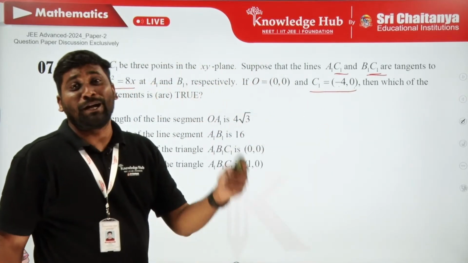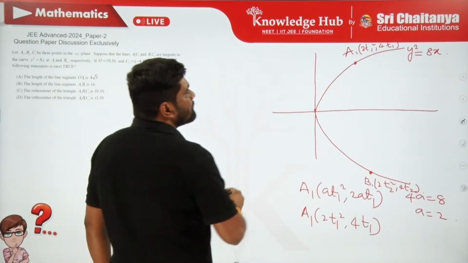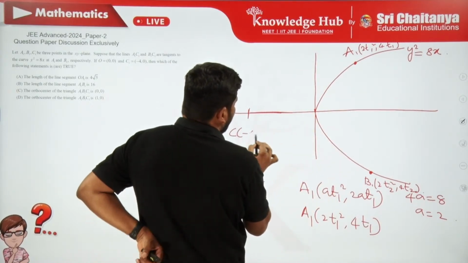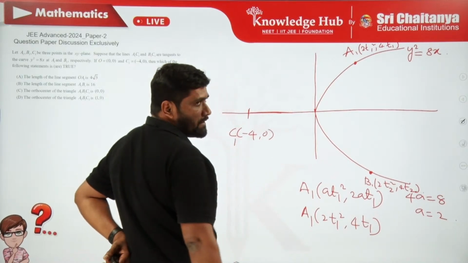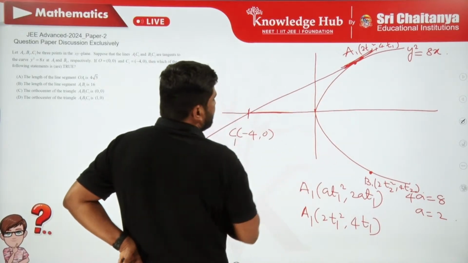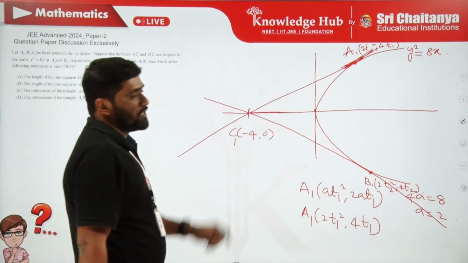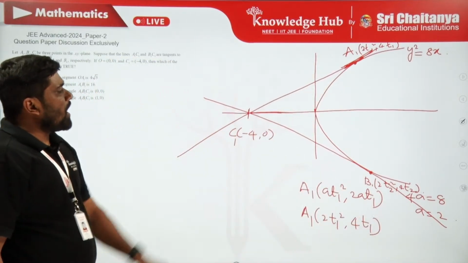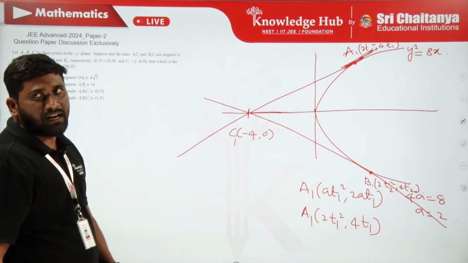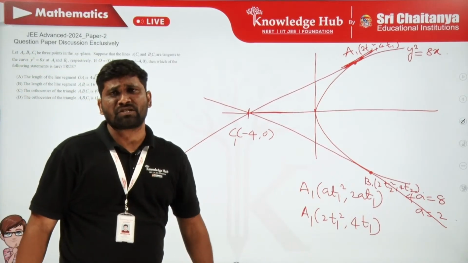Which is a point on the x-axis, which is the axis of the parabola. So now suppose C1 is located here, minus 4 comma 0. You draw a tangent to this parabola passing through C1. Now from here we know that if two tangents are intersecting at a point in the plane, what is the formula we have for the point of intersection of tangents?